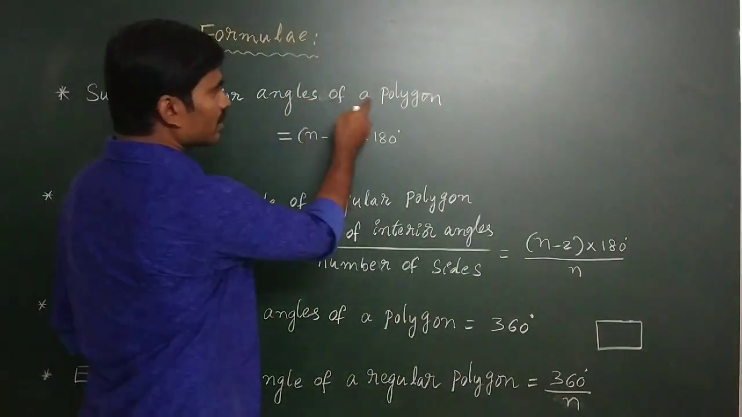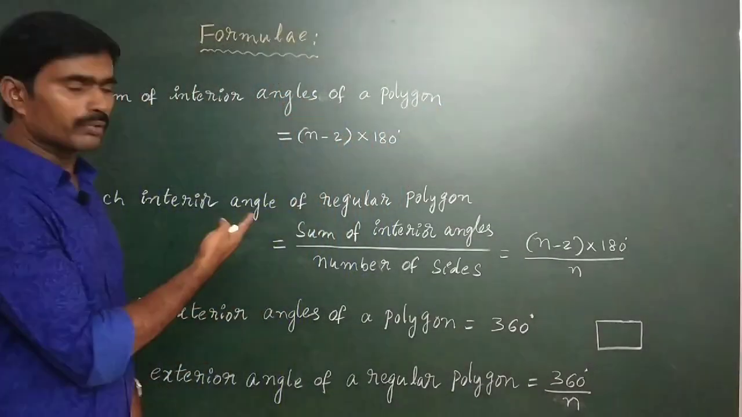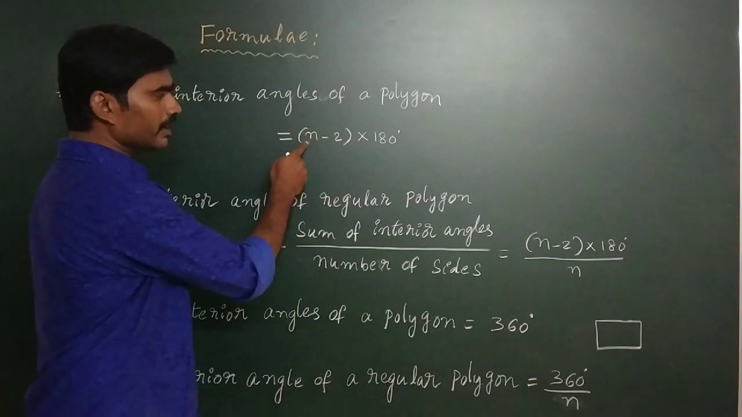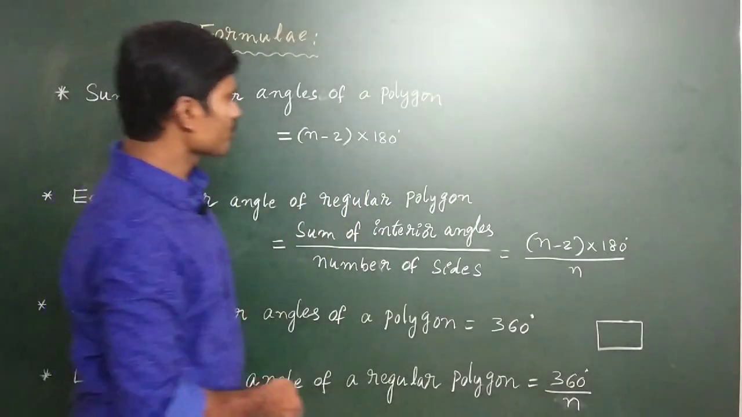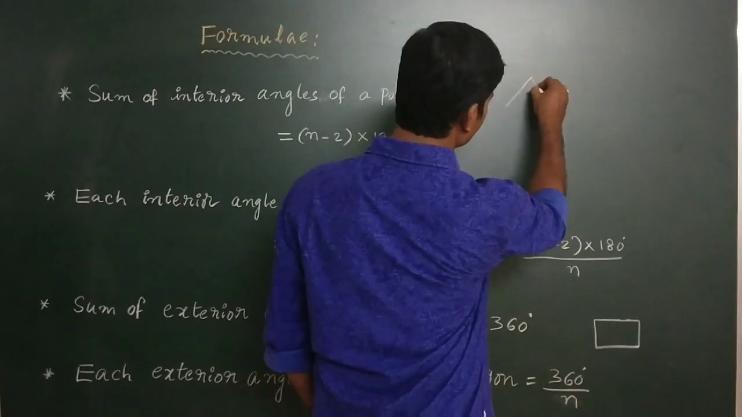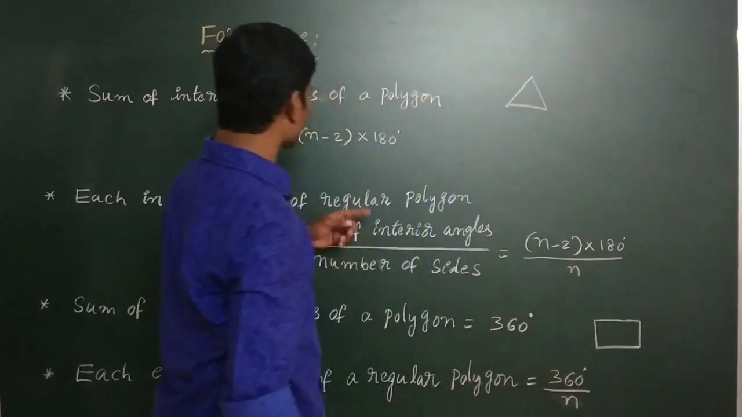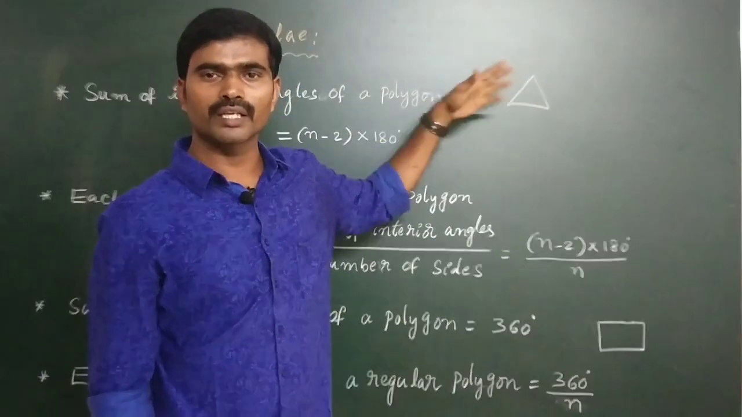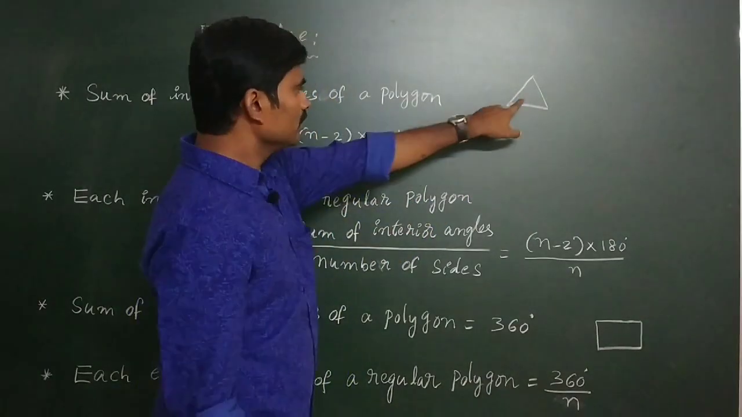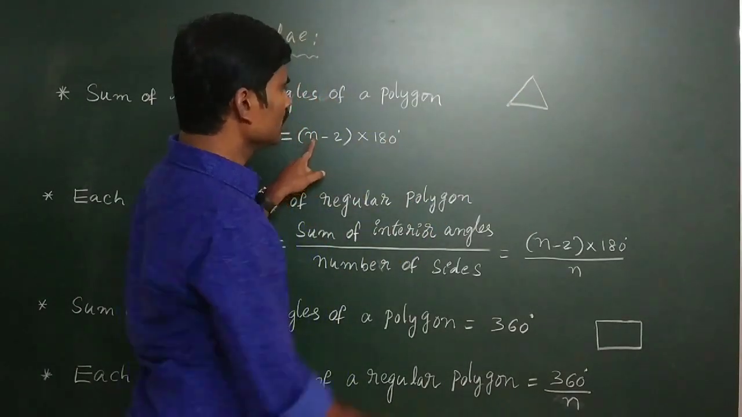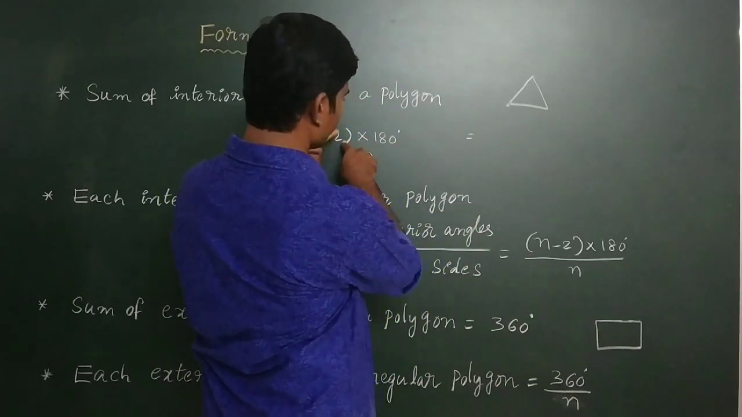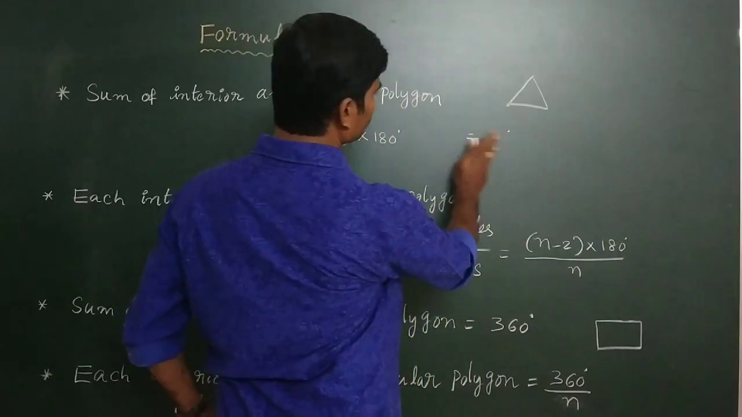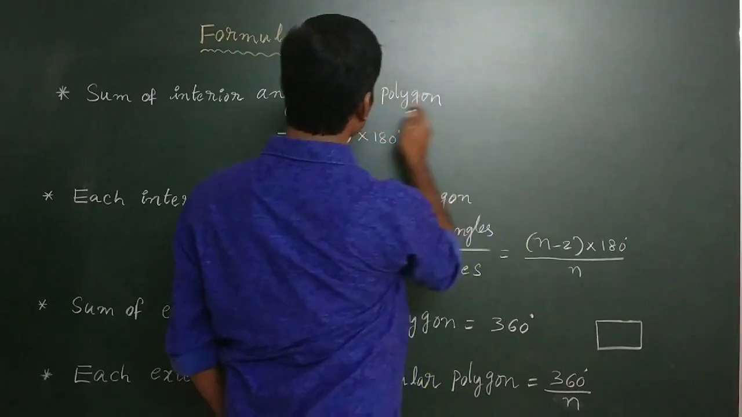The sum of interior angles of any polygon: this is the formula, (n minus 2) into 180 degrees. Here n means the number of sides of the polygon. Suppose I take a triangle to find the sum of interior angles. Already we know the sum of interior angles of a triangle is 180 degrees. The triangle has 3 sides, so substituting, 3 minus 2 means 1, 1 into 180 degrees. So a triangle has 180 degrees. This is the formula for any polygon.